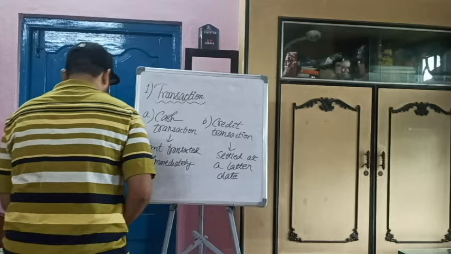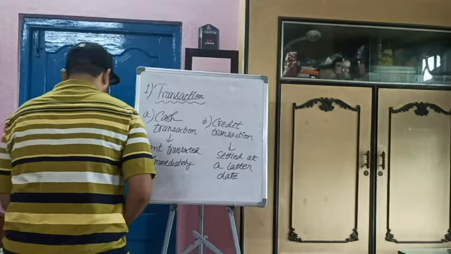That means purchase or sales. I am buying some goods and paying the money there and then. Selling goods, getting the money there and then. So that is immediate transactions or cash transactions. And credit transaction means settled at a later date. That means I am purchasing something and I am telling the seller that I am giving you 50%, or maybe the full sum after a certain period of time.